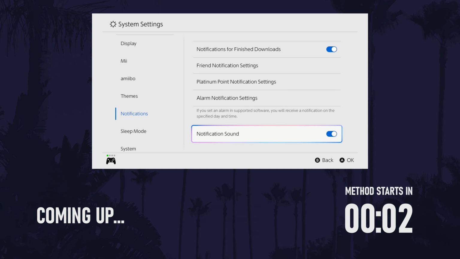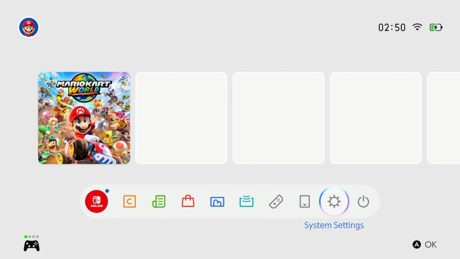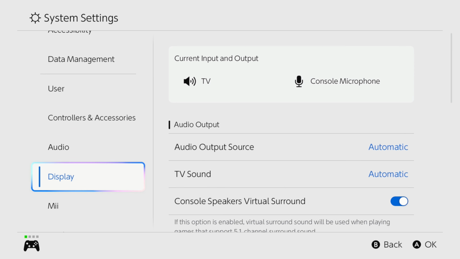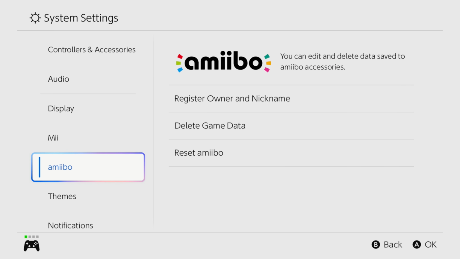On the Switch 2 home screen, head to the System Settings app, and then scroll down until you are in the section called Notifications. Within here, scroll down to the bottom, and you can use the toggle switch next to where it says Notification Sound to enable or disable them. You could alternatively use the options above to completely turn off certain notifications in addition to the sound.